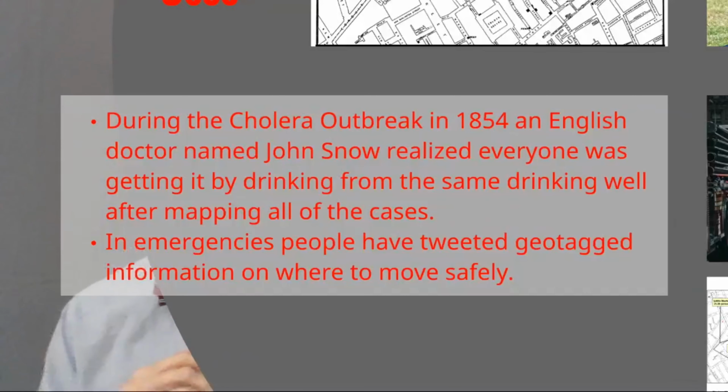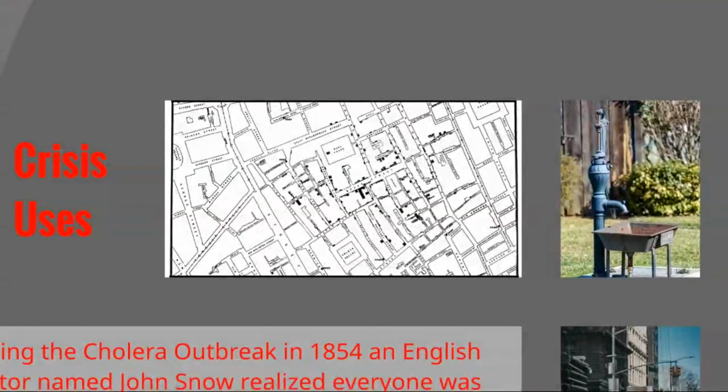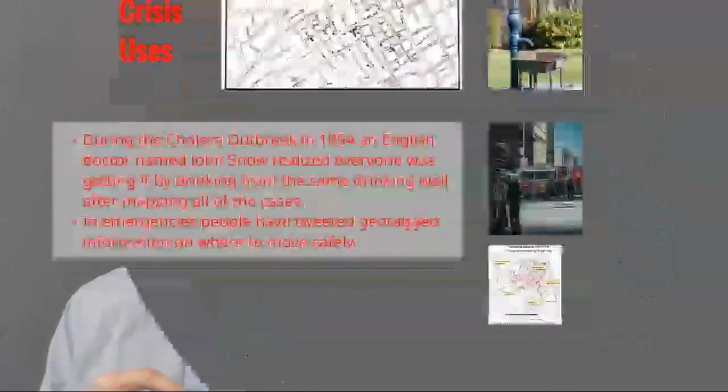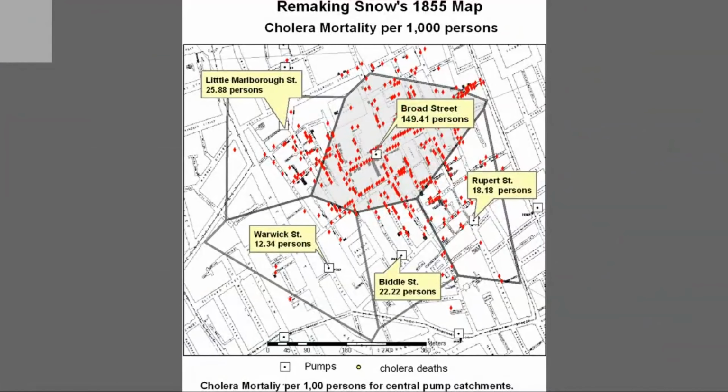What he did is he mapped out all of those cases. And so we're going to look at that map. Let's go to it. There we go. So this is the different areas of the city where people were getting sick. And he put a dot over each house where someone had contracted cholera. And he realized that if he drew lines around those points that he put on a dot density map, he saw that the Broad Street area had by far the most cases compared to everyone else.